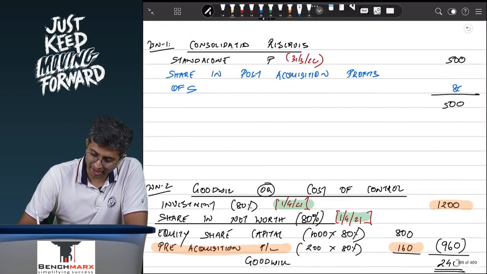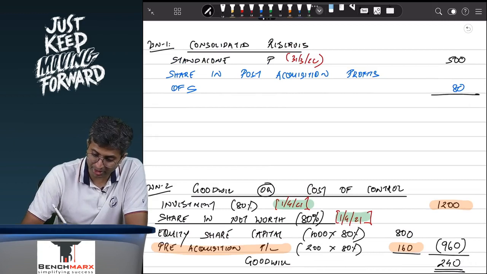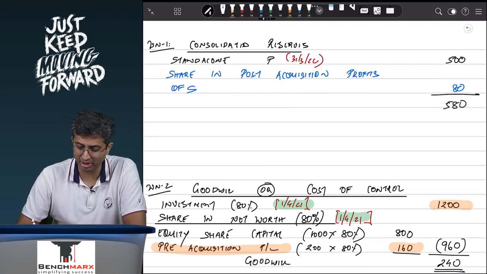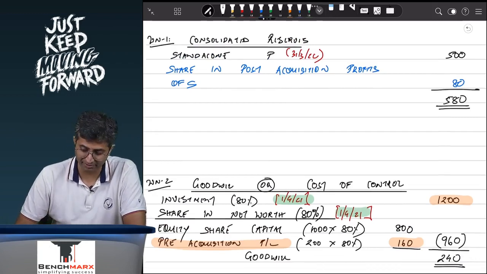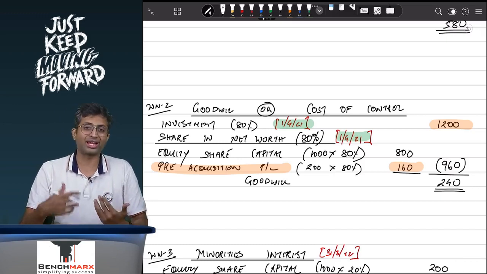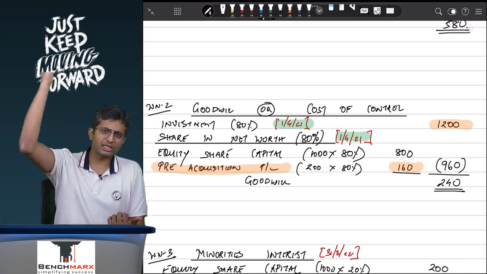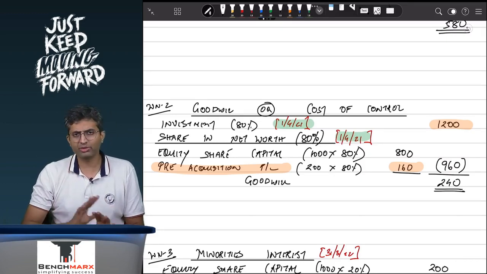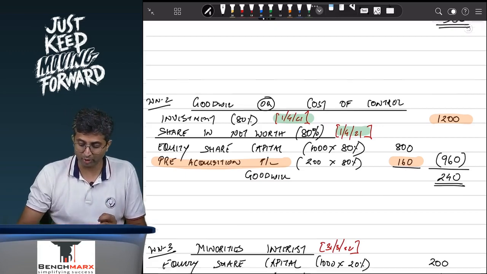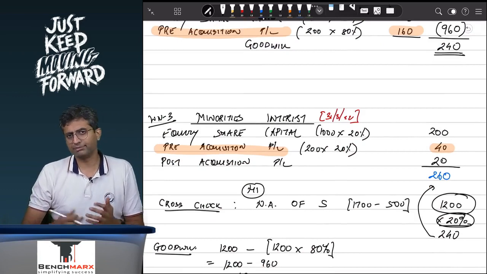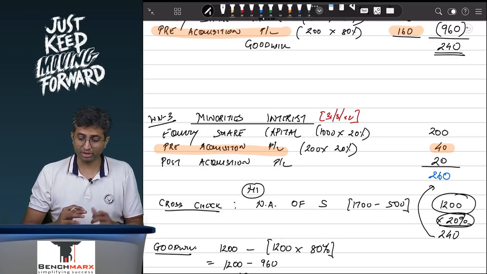So you take that, and hence your combined profits. Well, the parent has not done much, but the subsidiary has done some work, and you have 80% share in the subsidiary. So your combined reserves are 580. Your goodwill, once determined as on the date of acquisition, will not change. You have actually paid 1200 for getting a share in the net assets as on the date of acquisition worth 960, and hence your goodwill, once determined, will not really undergo a change. Your goodwill will continue to remain at 240 only, but the minorities' interest will keep on changing, because as the net assets increase, the minorities' interest increases.